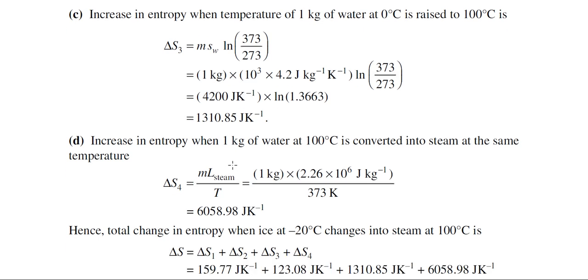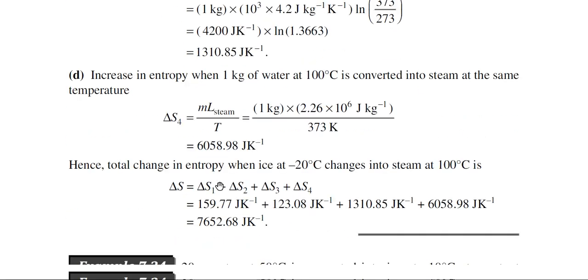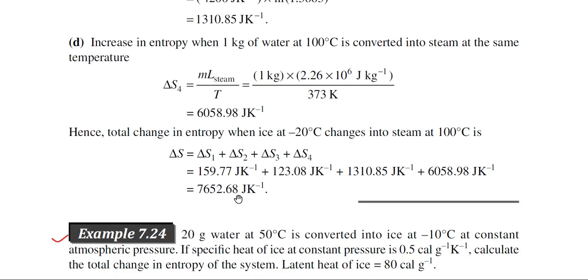And in the last step, water at 100 degree centigrade is converted into steam at the same temperature. Then the formula will be mL by T, mass into latent heat by T. You use the value of the mass. This one is the latent heat of the steam and this is the temperature of the steam. So, delta S4. What we have observed is that in this particular problem, change of entropy occurs in 4 steps. So, to calculate the total change of entropy, you have to add all these 4 contributions and finally, you will obtain this entropy change.